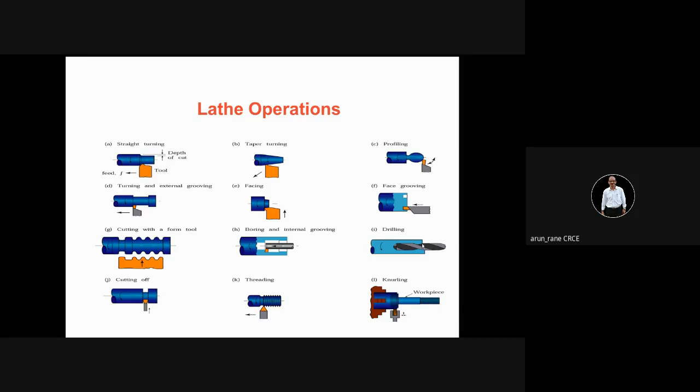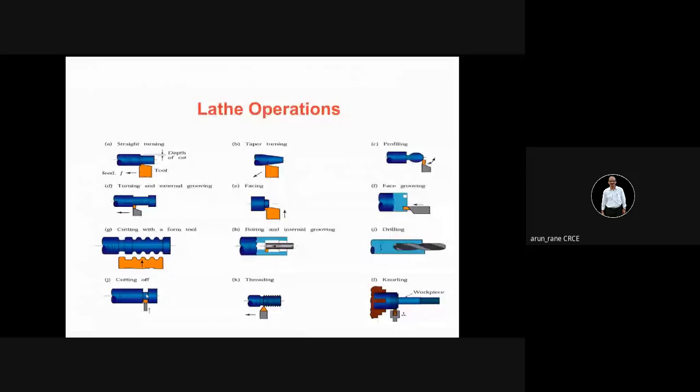You can see the flutes here on the drills. These flutes are used for guiding the chips. The chips can come out, because if the chips do not come out, then the chips will exert a tremendous force and the drill will break.